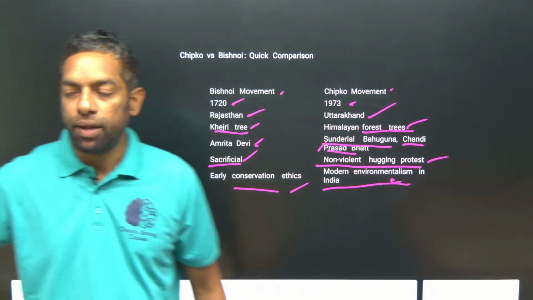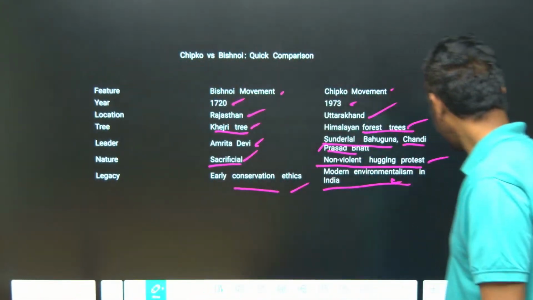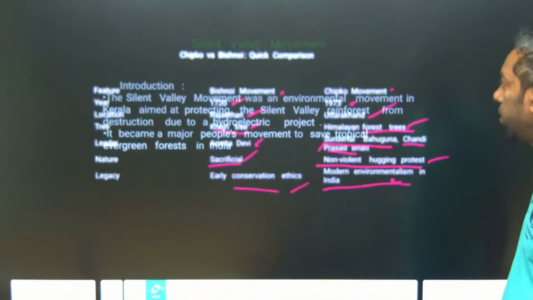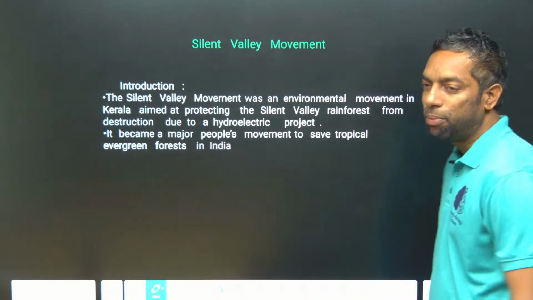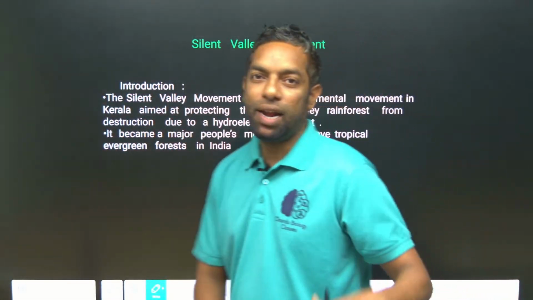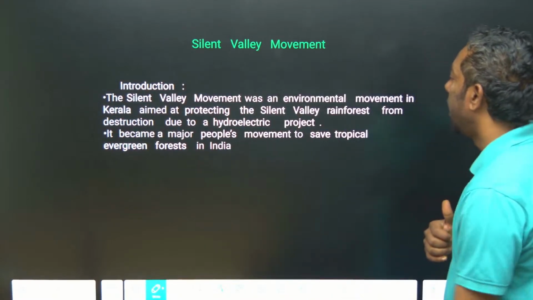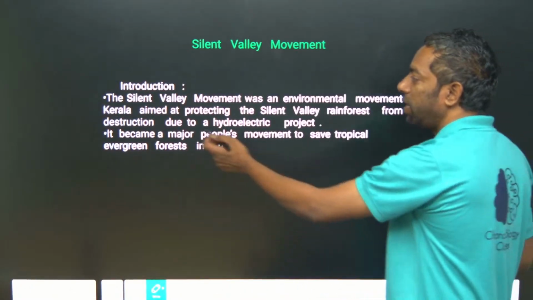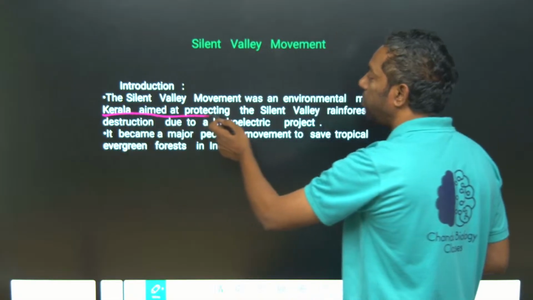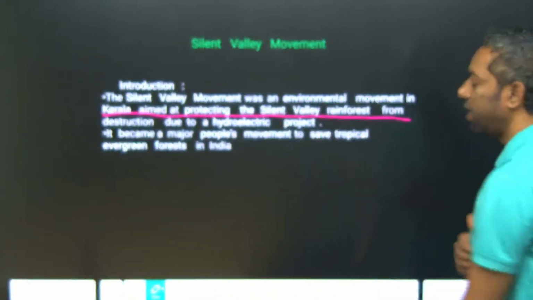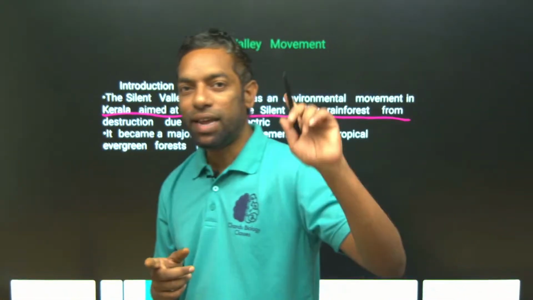Okay, next movement. The Silent Valley Movement. Silent Valley is located in the Western Ghats of Kerala. The Silent Valley Movement is an environmental movement in Kerala, aimed at protecting the Silent Valley rainforest.